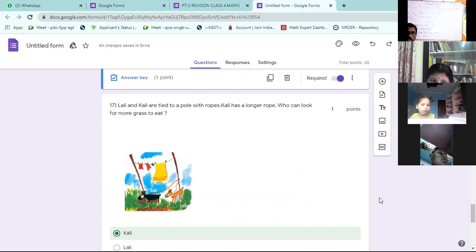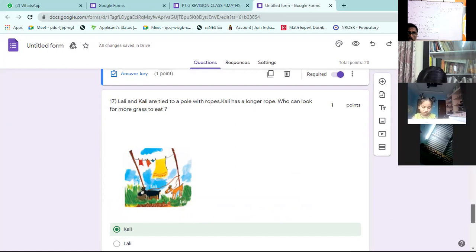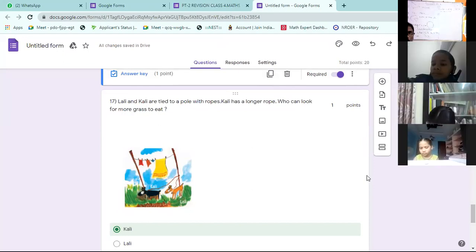Look at the 17th question on the screen. Kali is the answer, sir. 17th question: Lolly and Collie are tied to a pole with ropes. Collie has a longer rope. Who can look for more grass? Long rope means they can move more distance.